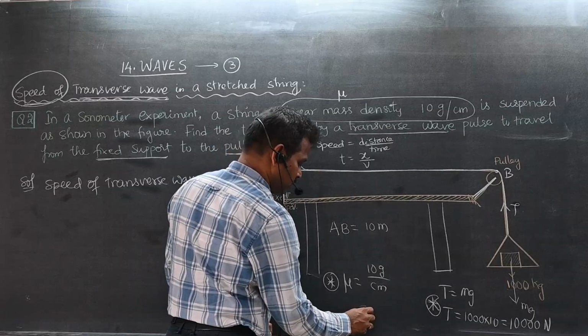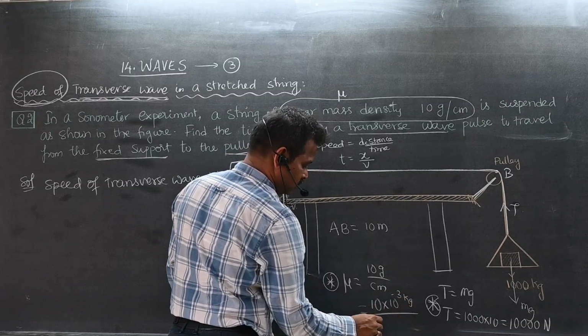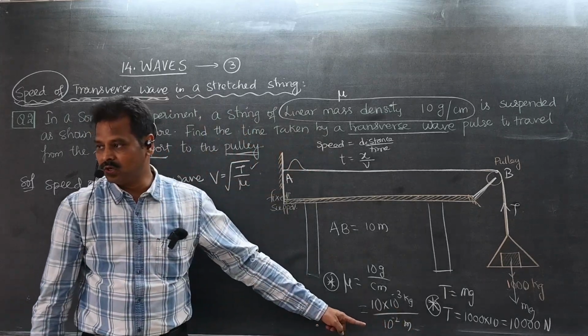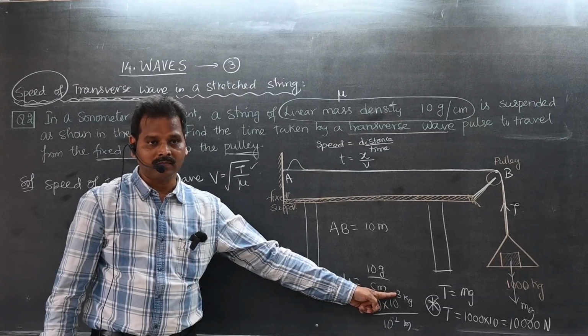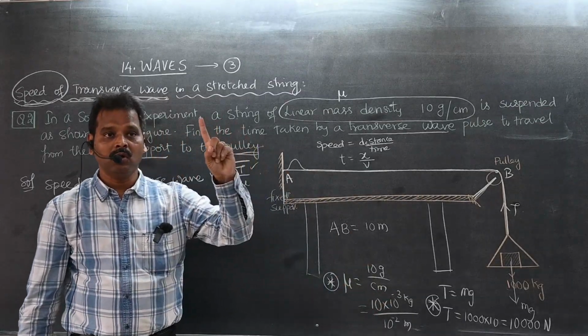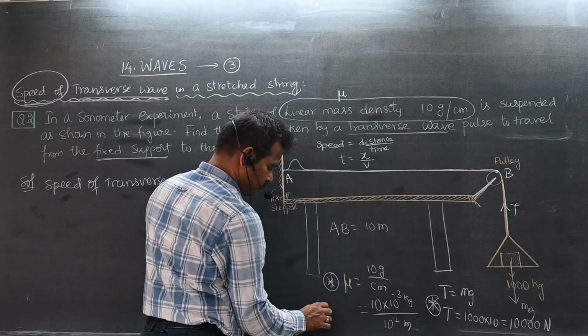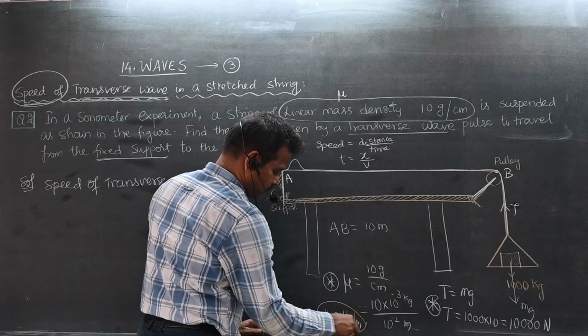So I am converting this into 10 into 10 power minus 3 kg by 10 power minus 2 meter. These two get cancelled. 10 power minus 3 by 10 power minus 2 gives 10 power minus 1 into 10. How much? 1 kg per meter. Mu is equal to 1 kg per meter.